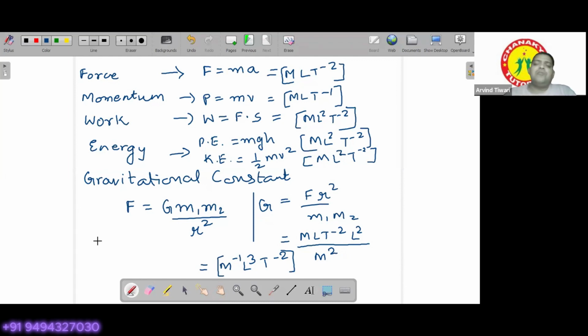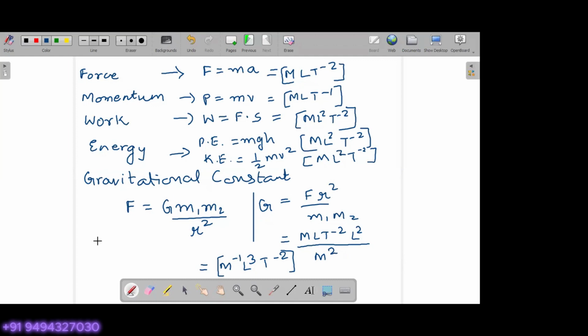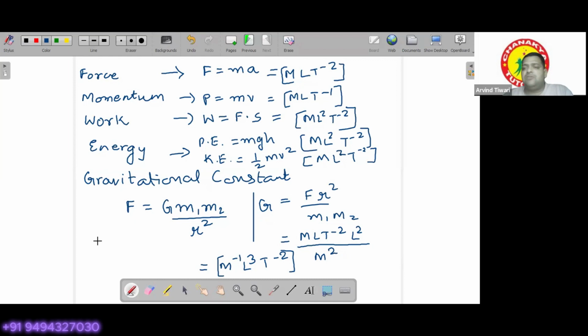So similarly, can you find out the dimensions of some other physical quantity? Yes, sir. Okay. So try doing them. I'll provide the formula for you once, and then try to find out their units.